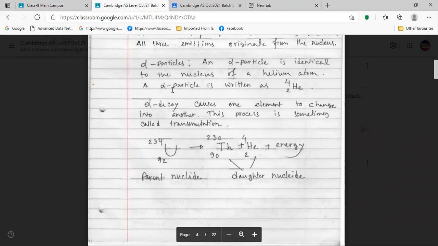Then there is one thing: the energy will come out in the form of gamma. How does this energy come? You will know it in more detail in A2, A level. We have the weak nuclear force.